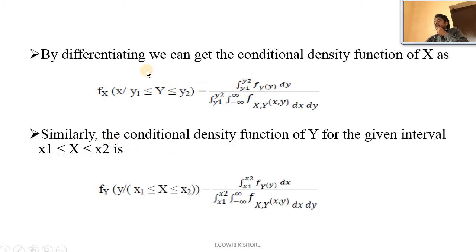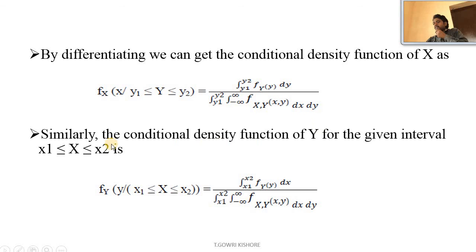So by differentiating we can get the conditional density function of x as f_X(x | y1 ≤ Y ≤ y2) equal to integral y1 to y2 f_{X,Y}(x, y) dy by integral y1 to y2 integral minus infinity to infinity f_{X,Y}(x, y) dx dy.